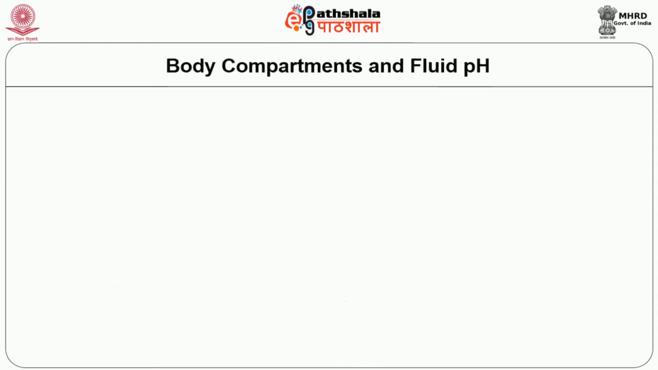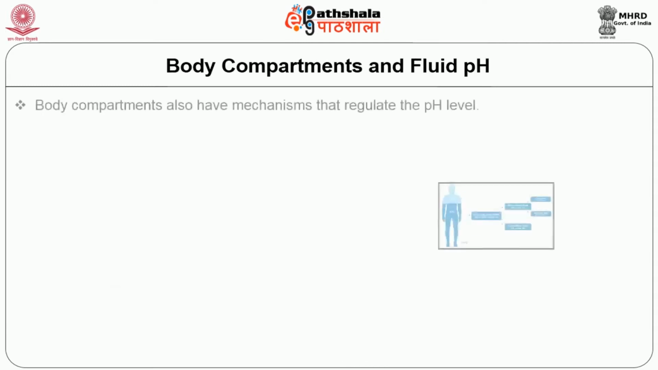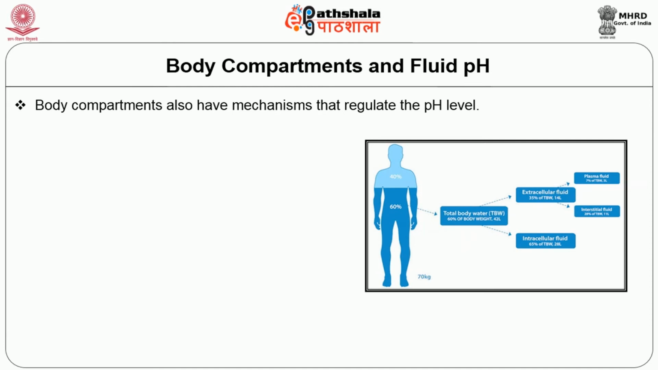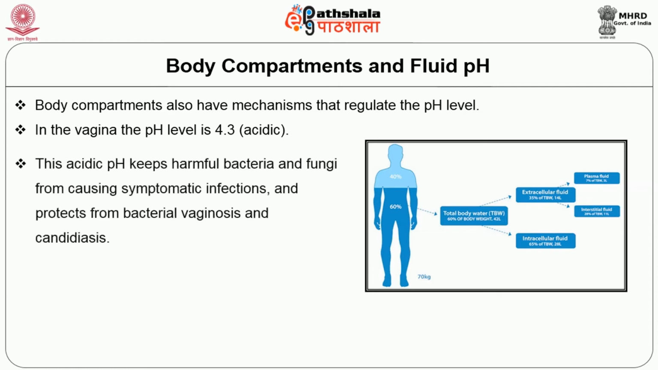Some of the body compartments and fluid pH. The body compartments also have mechanisms that regulate the pH level. In the vagina, that is the birth canal in females, the pH level is 4.3, that is slightly acidic. This acidic pH keeps harmful bacteria and fungi from causing symptomatic infections, and protects from infections such as bacterial vaginosis and the fungal infection candidiasis.